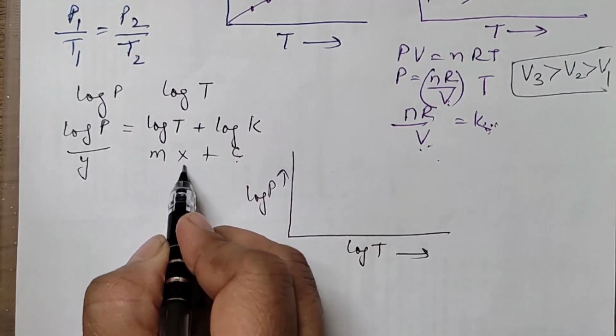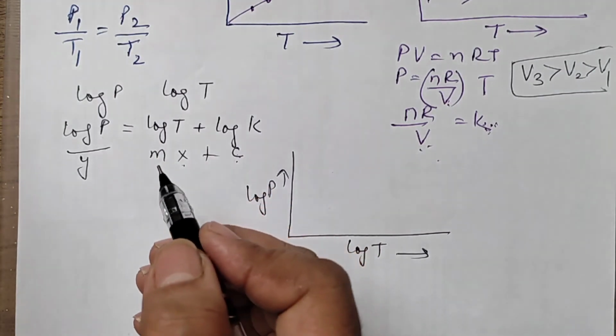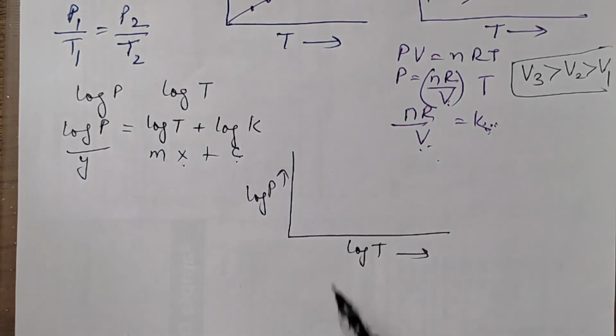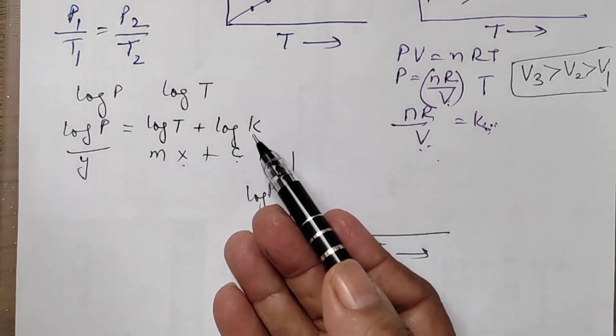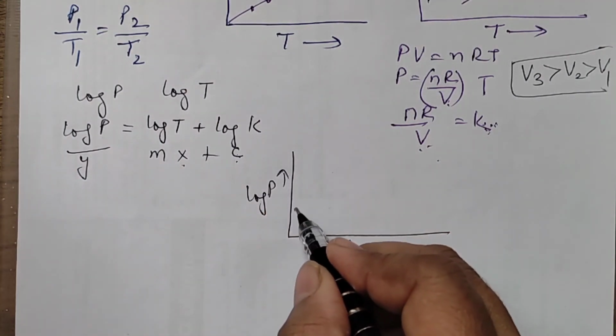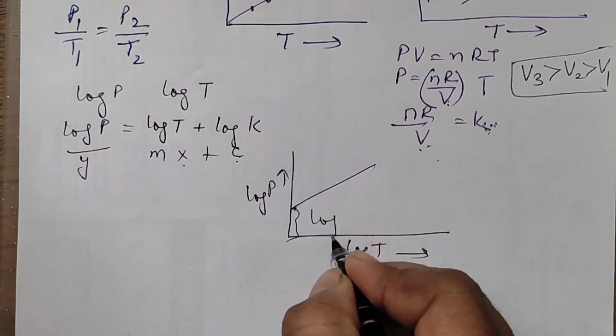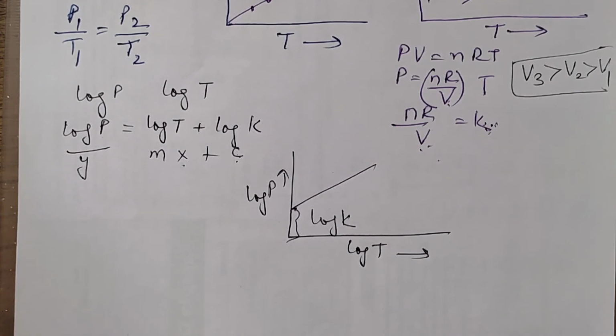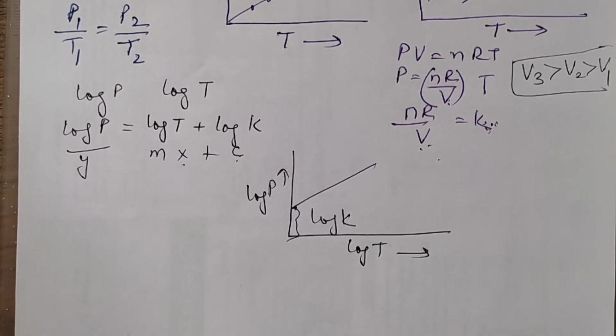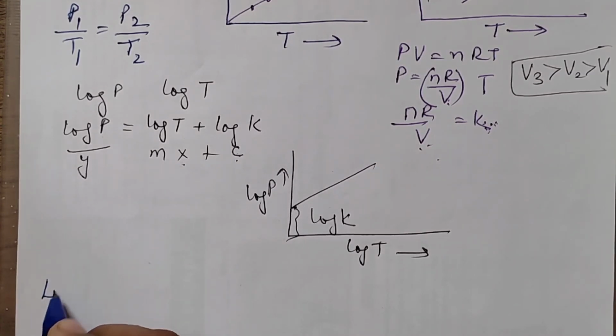Slope is 1. So that means it is a positive slope. But you have intercept also. That means it's going to begin from here. This is your intercept, log K is your intercept, and the slope is 1. Understood? Now moving on to the last law, that is Avogadro's law.